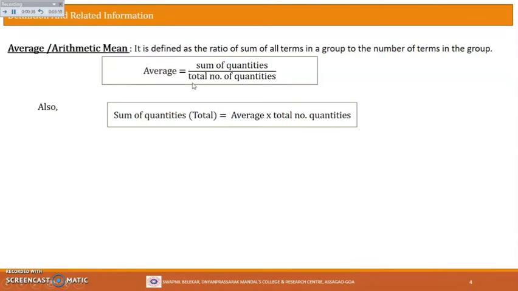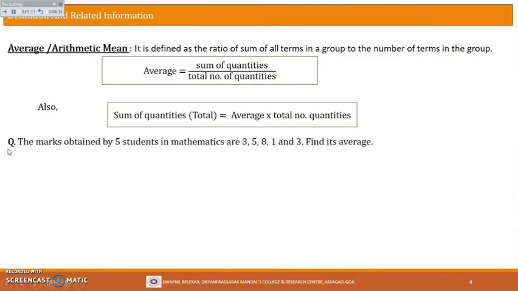From this formula we can obtain one more formula. If I want to find the sum of these quantities, and if you know the average and the total number of quantities, then we can find the sum of quantities, and that is given by this formula. To find the sum of quantities, you take the average and multiply it with the total number of quantities. Both these formulas are very important, and we shall see many problems based on them. Please do keep both the formulas in mind.